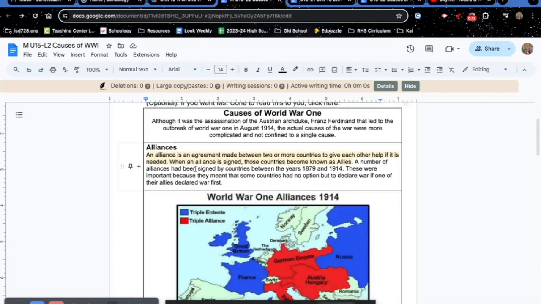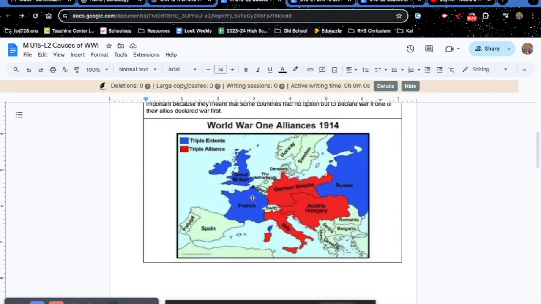Although it was the assassination of Austrian Archduke Franz Ferdinand that led to the outbreak of World War I in August 1914, the actual causes of the war were more complicated and not confined to a single cause. Alliances. An alliance is an agreement made between two or more countries to give each other help if it is needed. When an alliance is signed, those countries become known as allies. A number of alliances were signed by countries between the years of 1879 and 1914. These were important because they meant that some countries had no option but to declare war if one of their allies declared war first.